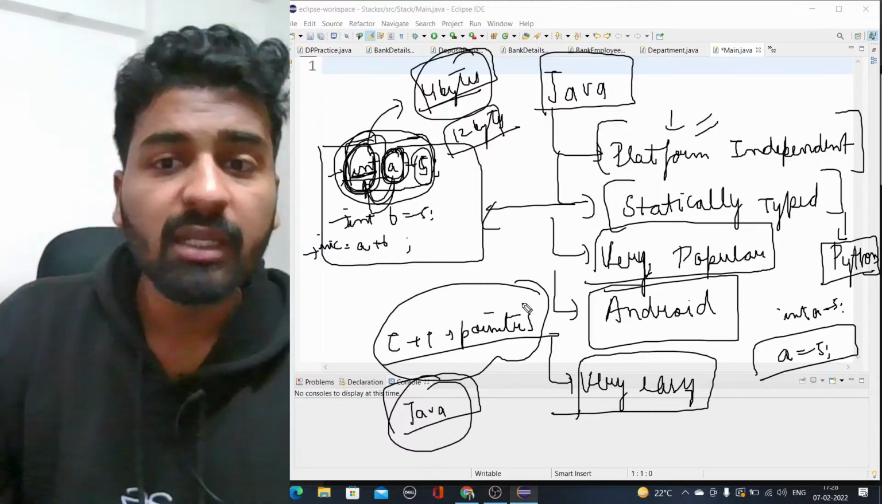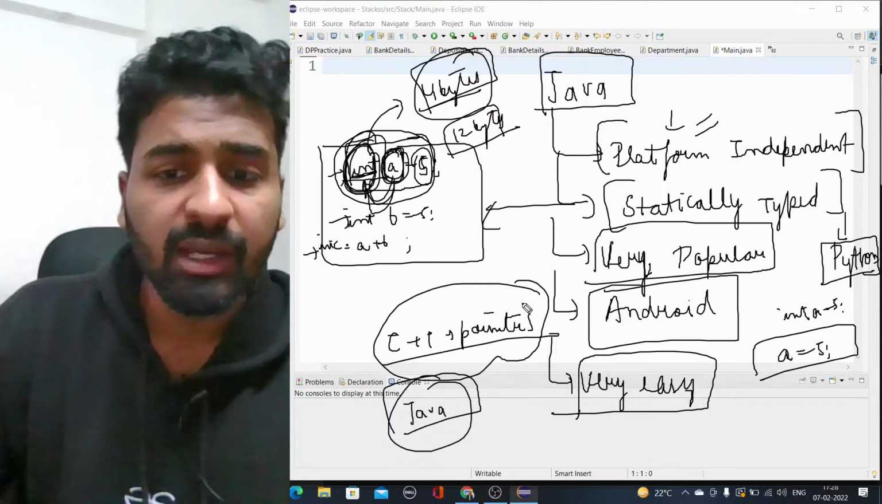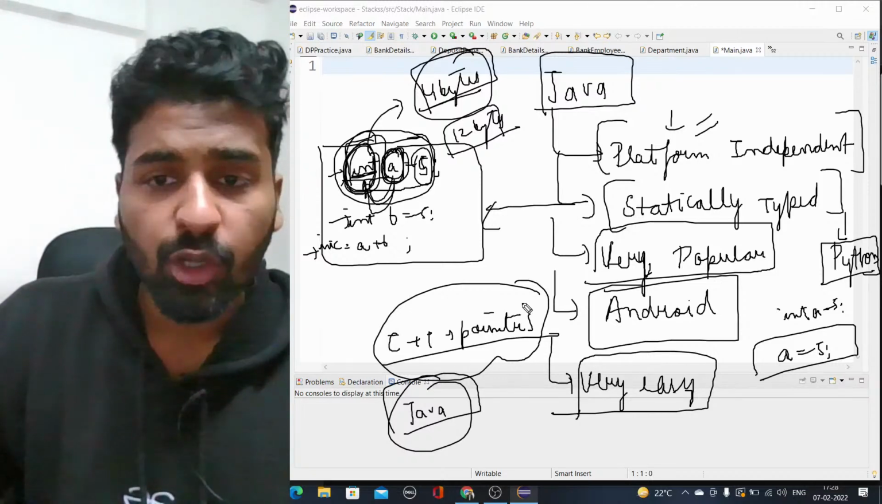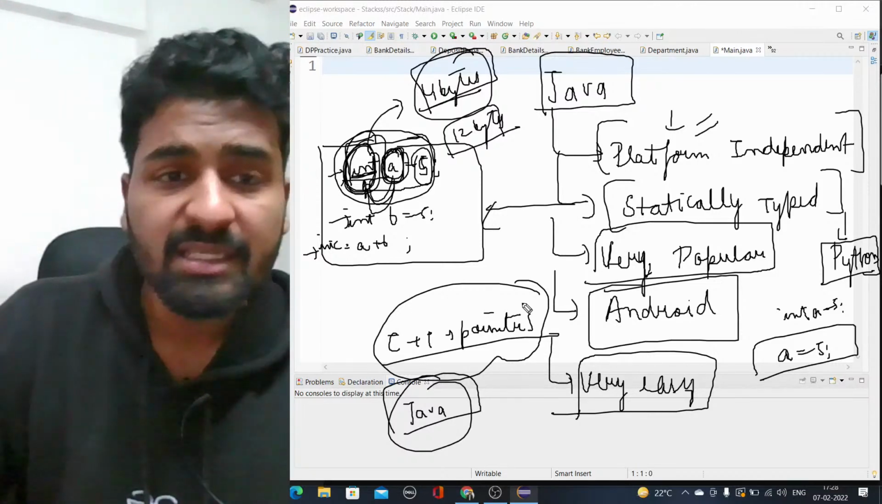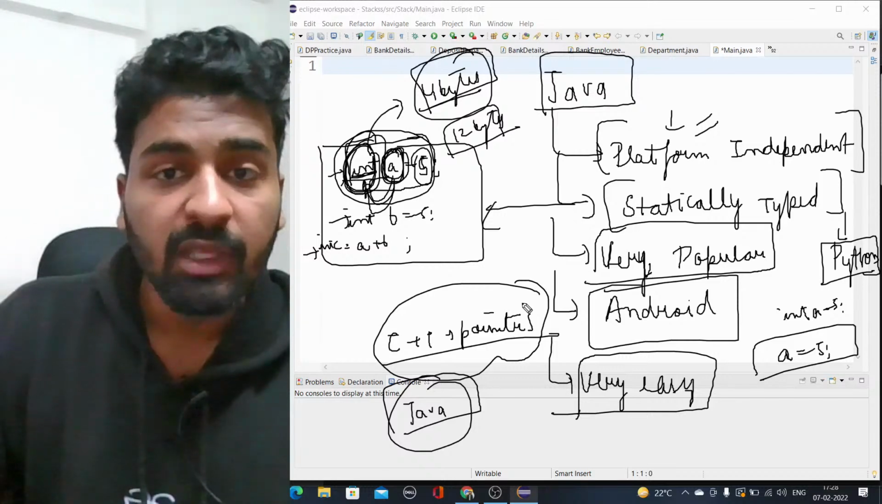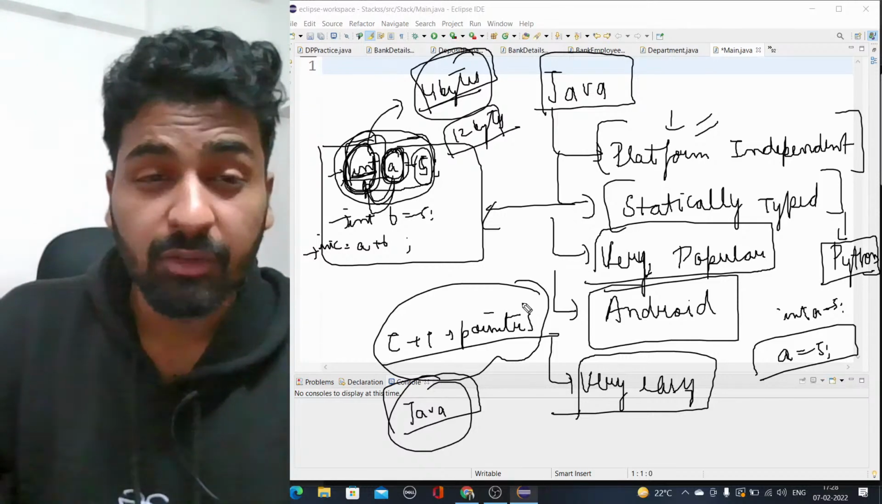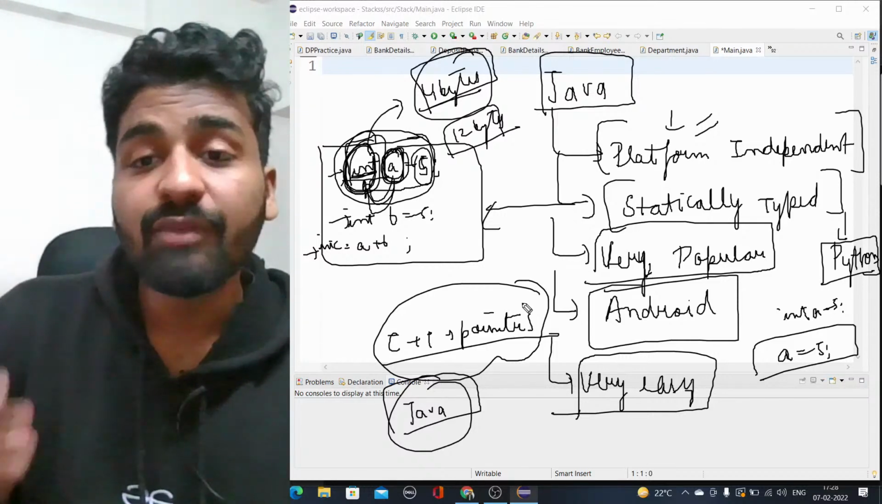Okay, it is platform independent, it is statically typed, very popular. It is used in Android as well. A lot of companies are using it. Very easy language because pointers are not there. Okay, so these are the main advantages that we have in Java. So it is a very good language to learn.